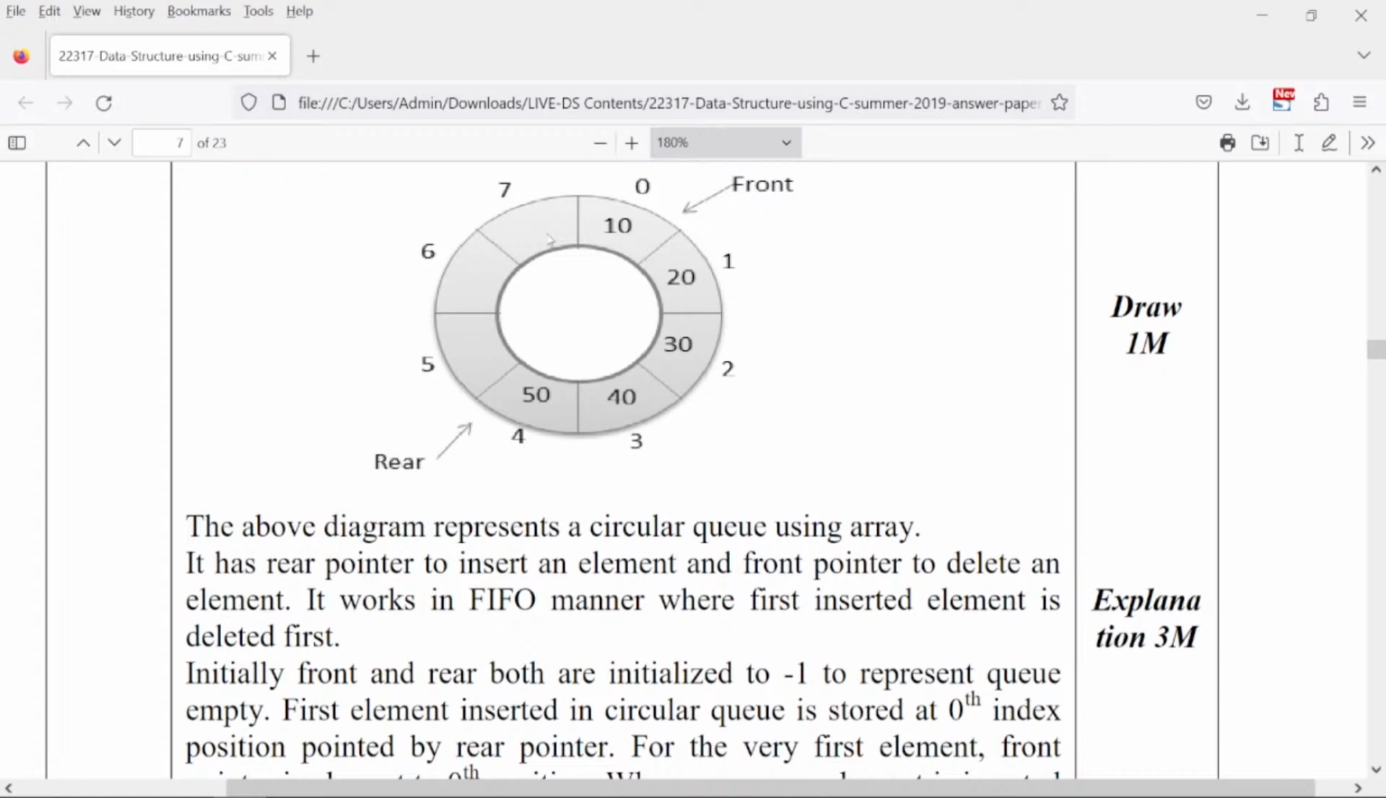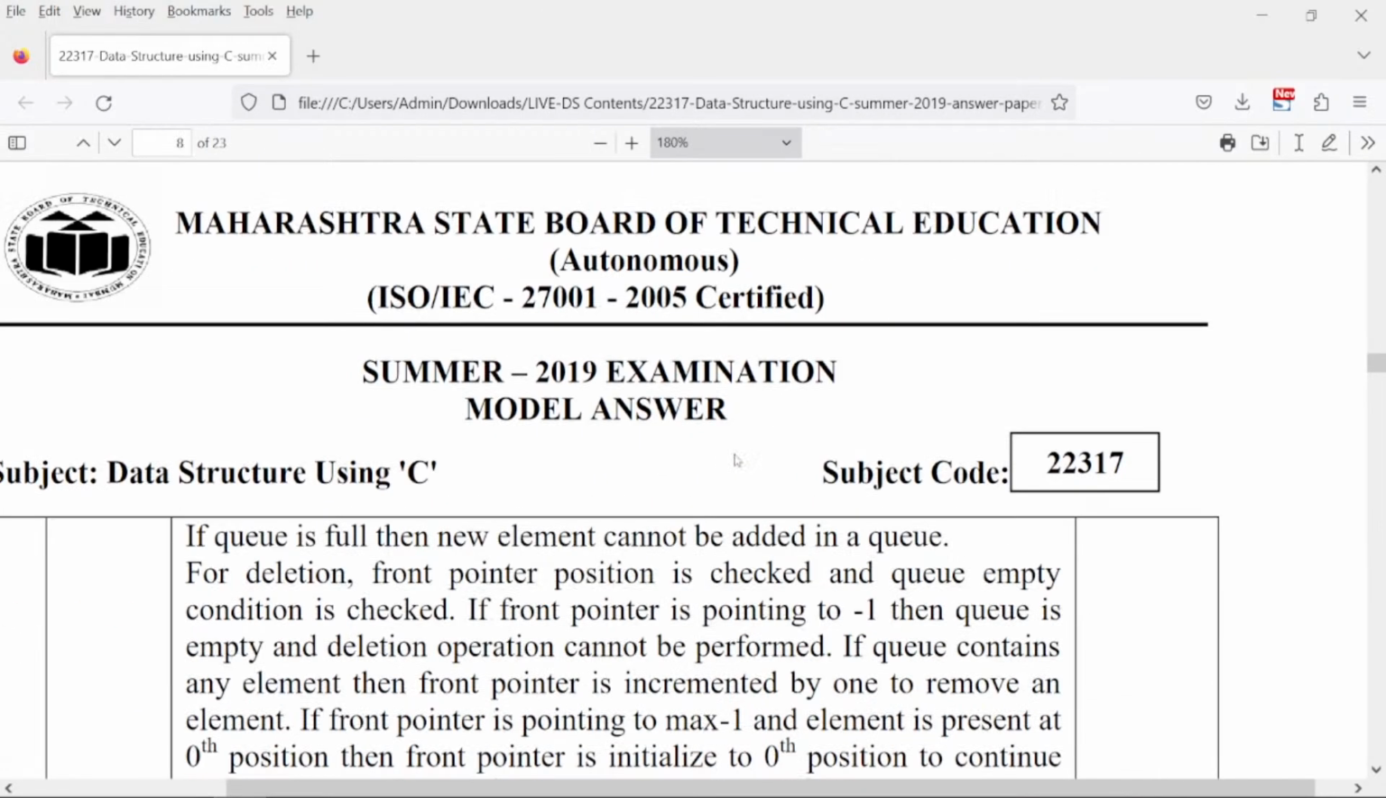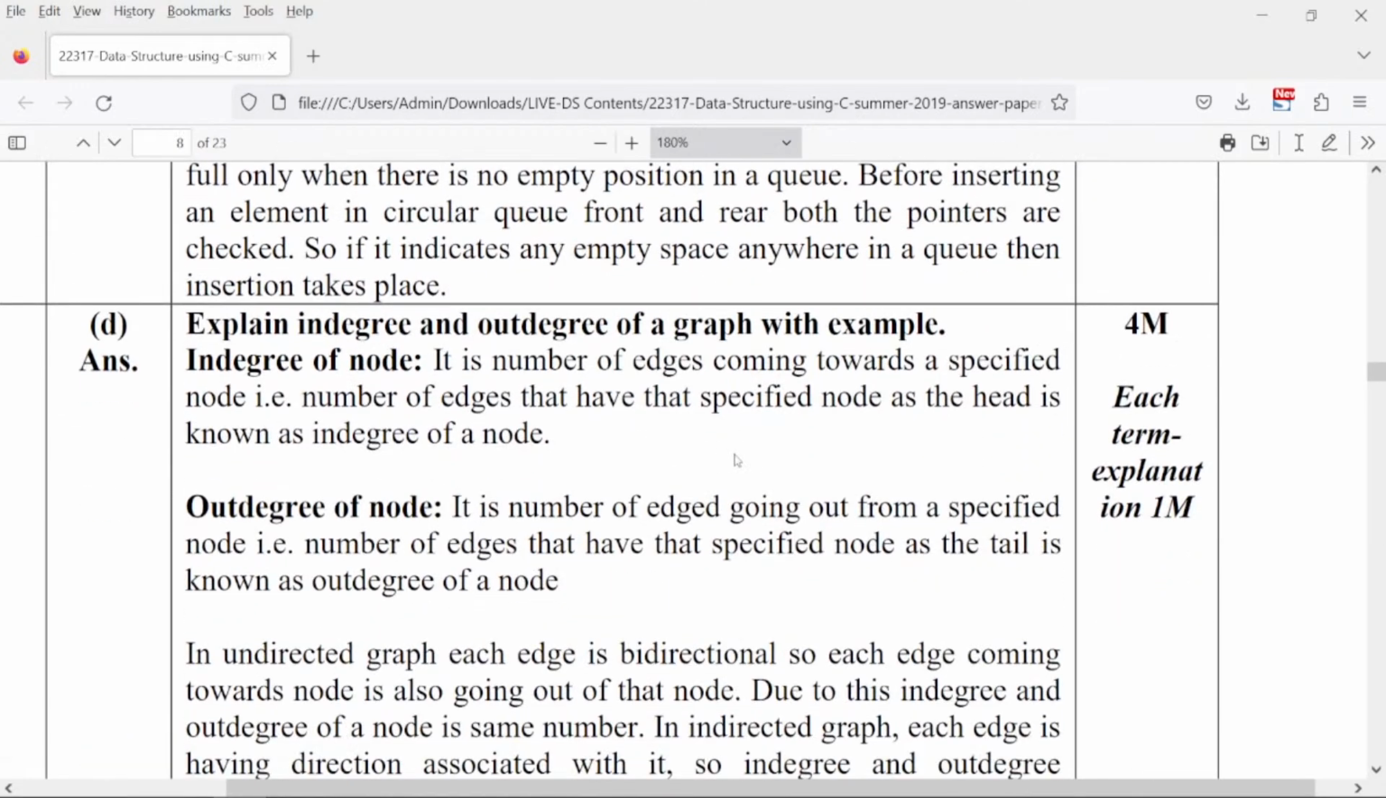If you check over here, the distribution of marks is in this way, that the diagram is given 1 mark and the explanation over here is completely given 3 marks. So you have to explain what is a circular linked list, what are the benefits of a circular linked list, किस केस में circular linked list use करना चाहिए, etc. I hope these two questions are clear so that I can move ahead. Please let me know in the chat.